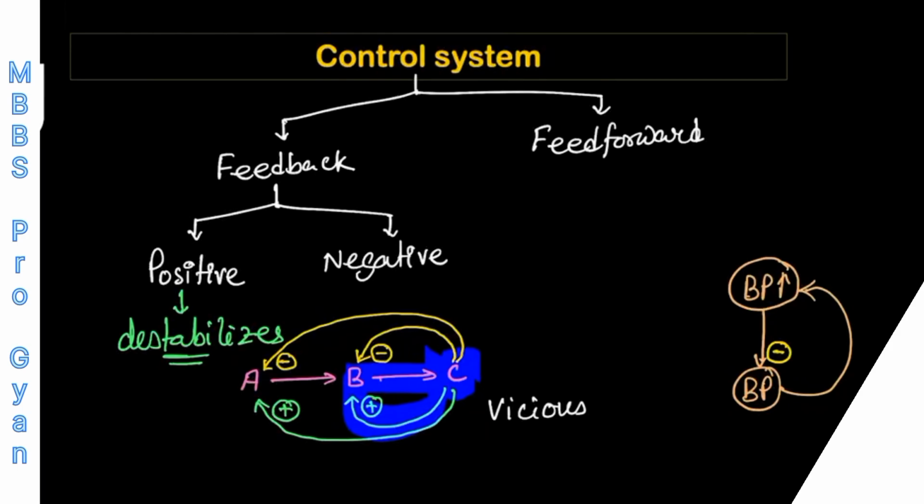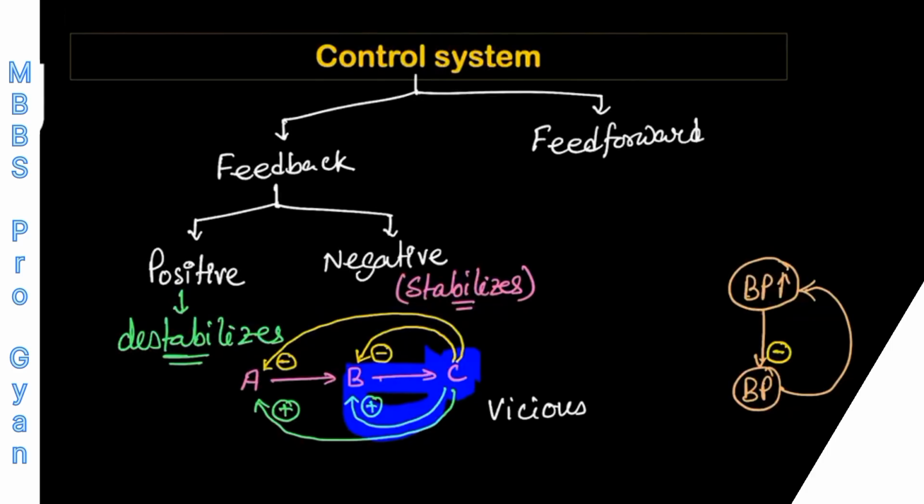And negative feedback control system is more prevalent in our body because it tries to stabilize our control system, stabilizes different parameters in the body, right? So that's why you will see many control systems are mainly of negative feedback control system, but positive feedback control systems are limited.